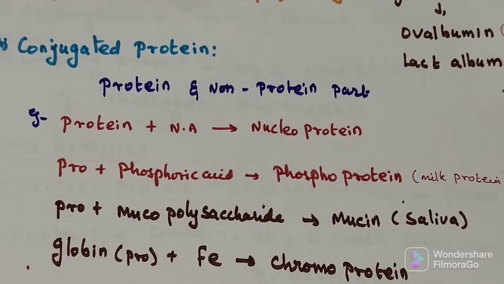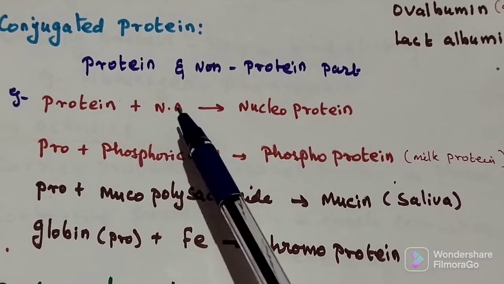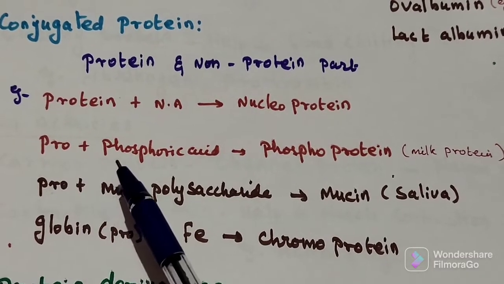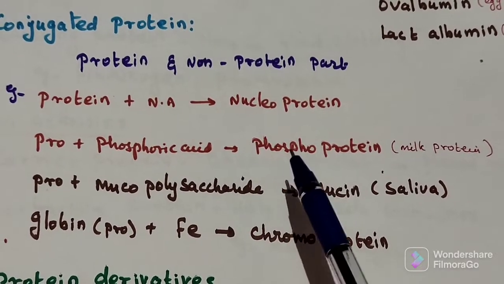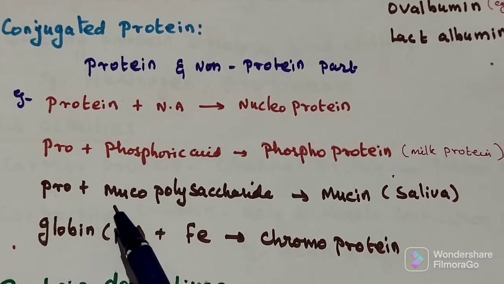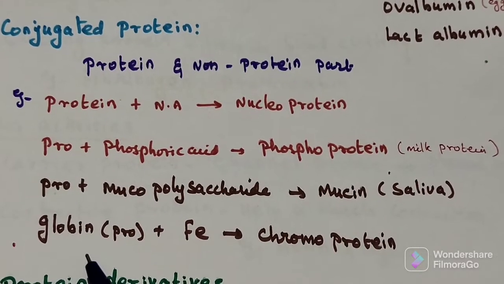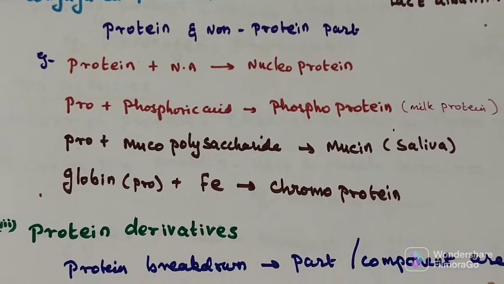So conjugated protein is protein plus non-protein part. Protein plus nucleic acid forms nucleoprotein. Protein plus phosphoric acid forms phosphoprotein. Protein plus mucopolysaccharide gives mucin. Globin, a protein combined with iron, forms chromoprotein.